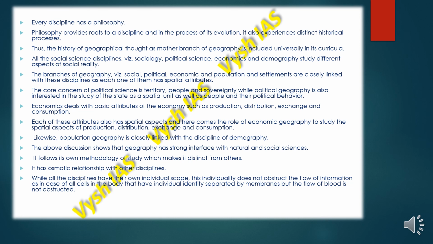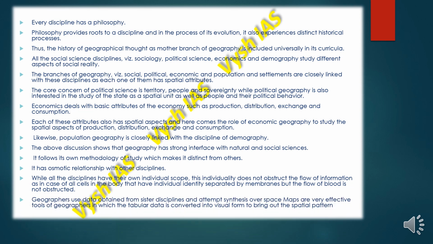So while all the disciplines have their own individual scope, this individuality does not obstruct the flow of information, as in the case of the cells in the body that have individual identity and are separated by membranes, but the flow of blood is not obstructed just because they are different. This is just an example to make us understand. And geographers use data obtained from these sister disciplines and attempt the synthesis over space.